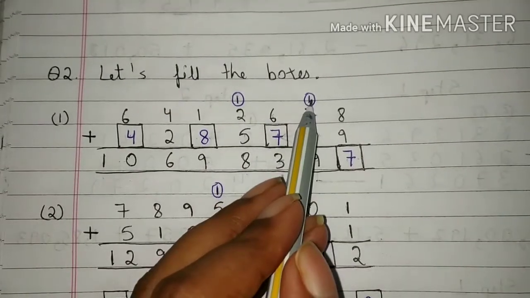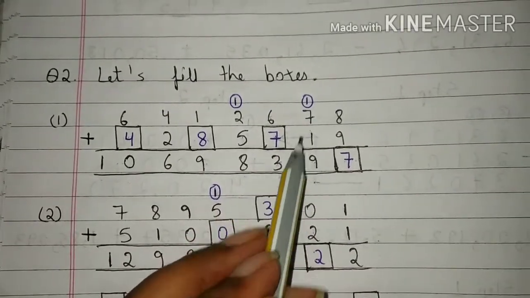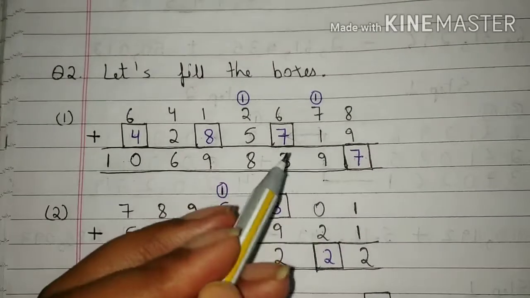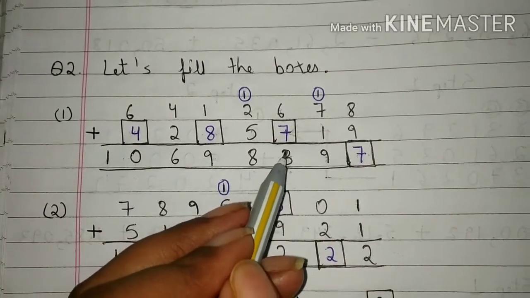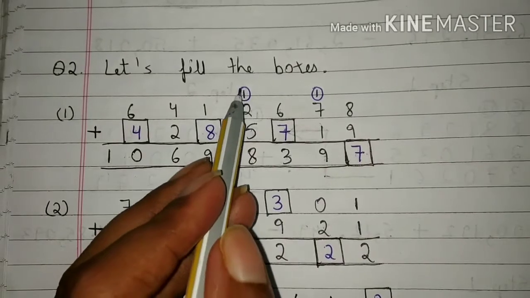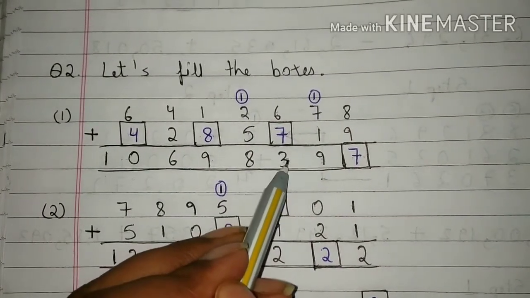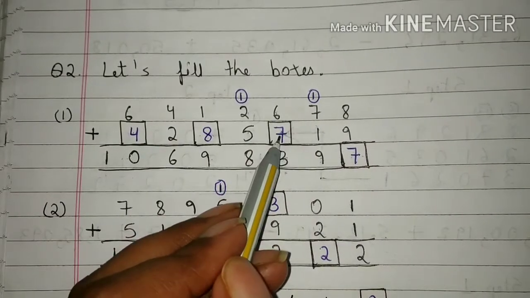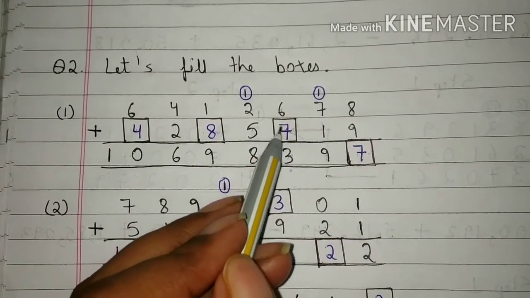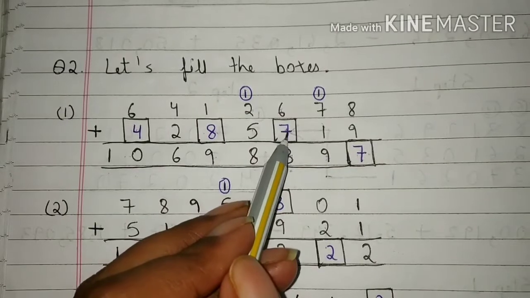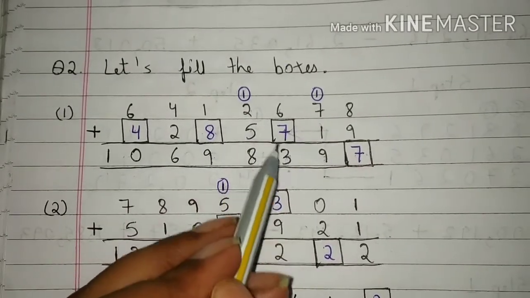7 plus 1 is 8 and 8 plus 1 is 9. Students, here 3 is written and 1 is carried here. So this number is 13. Now 13 minus 6 is 7. Students, we will write 7 here because 6 plus 7 is 13.